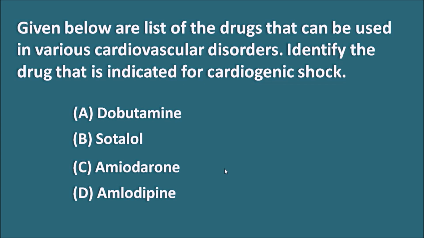And sotalol is a potassium channel blocker as well as a beta blocker, and again it is used as an antiarrhythmic agent. So the final one is dobutamine. Dobutamine is a beta 1 agonist which is used for the cardiogenic shock. So dobutamine is the right answer for this question.